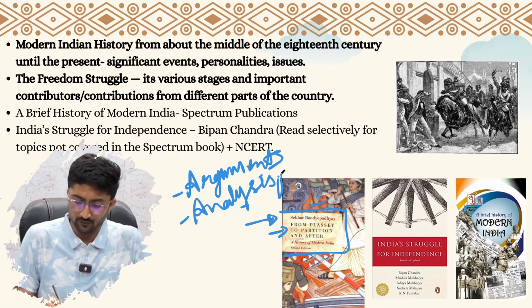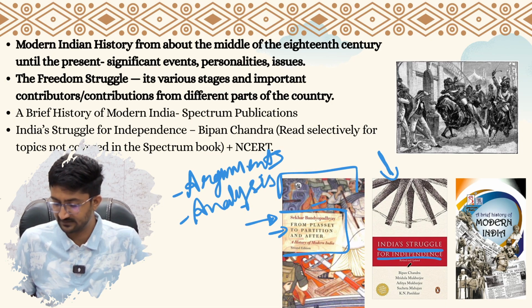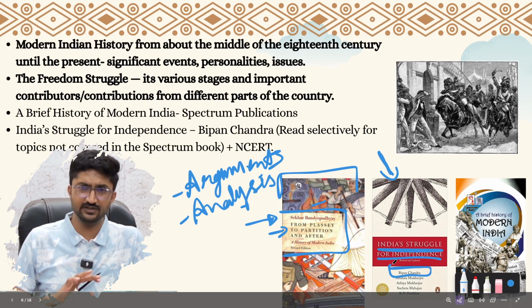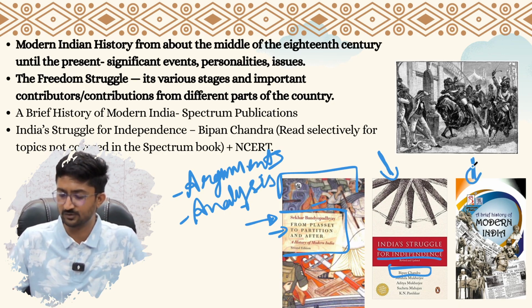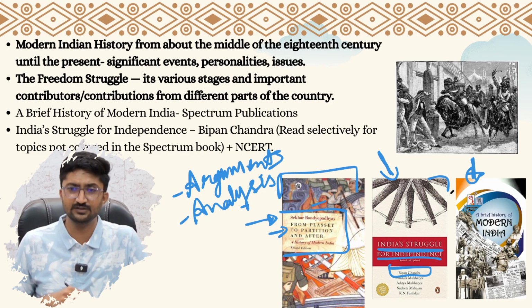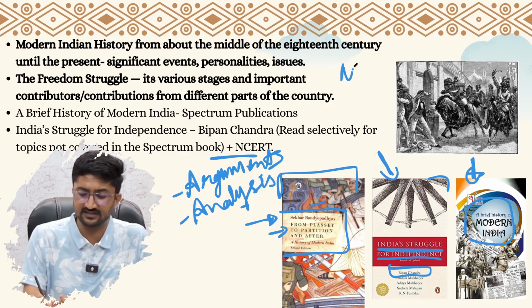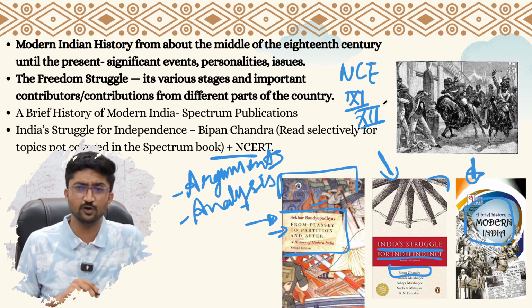If you don't want to go for this book, then you must definitely go for this book called India's Struggle for Independence by Bipin Chandra. This is the book which is written holistically for our freedom struggle, and this third book, which is referred to by almost all aspirants, is a kind of notes made from this book of Bipin Chandra, that is called Spectrum, right? Brief History of Modern India. Along with this, you will also be studying NCERTs, right? NCERT class 11th, class 12th, right? So those are the sources for our topic of modern India.